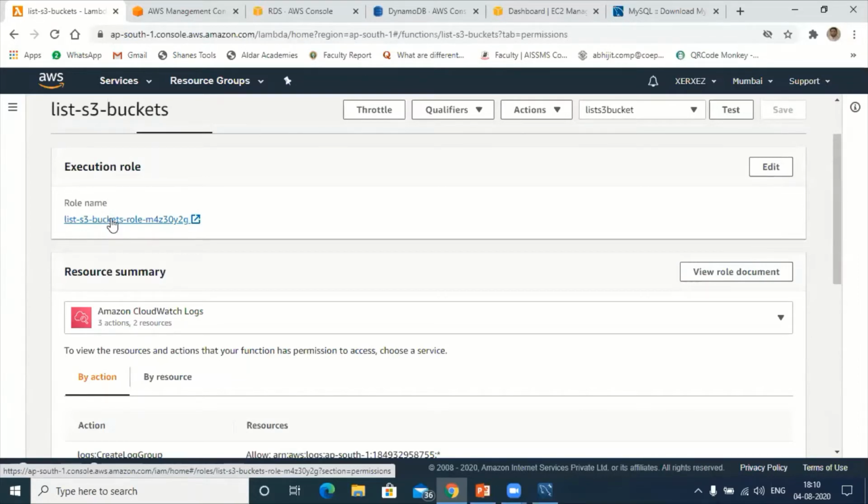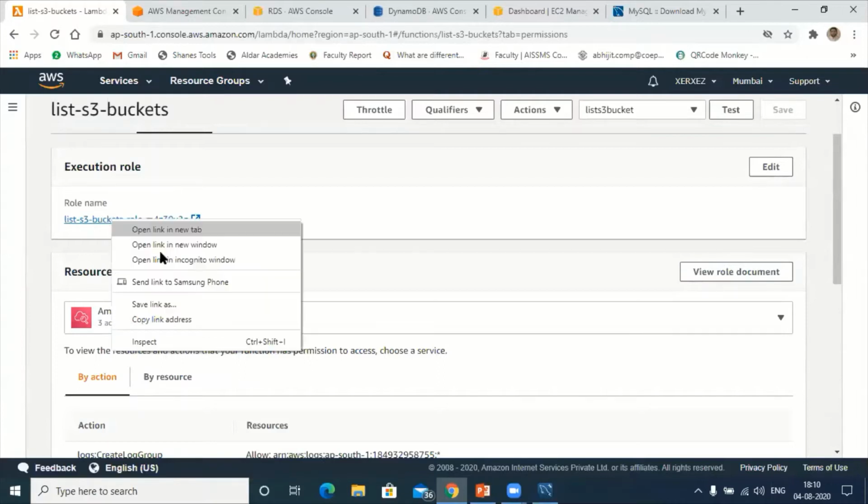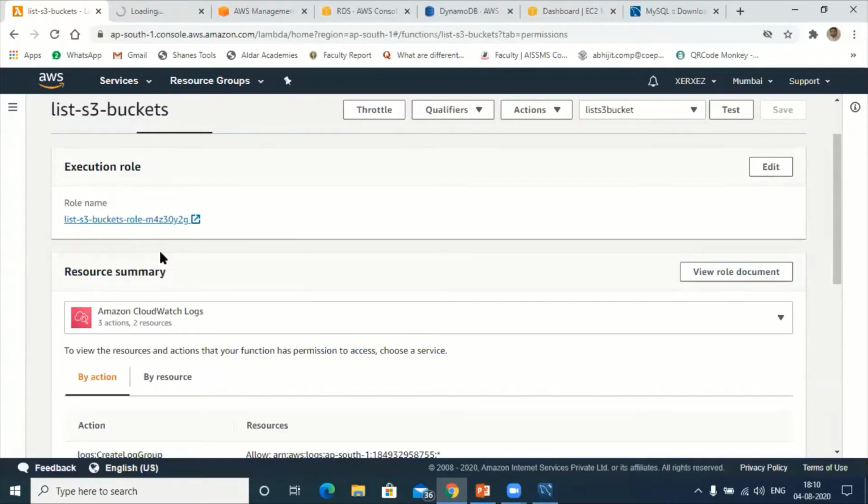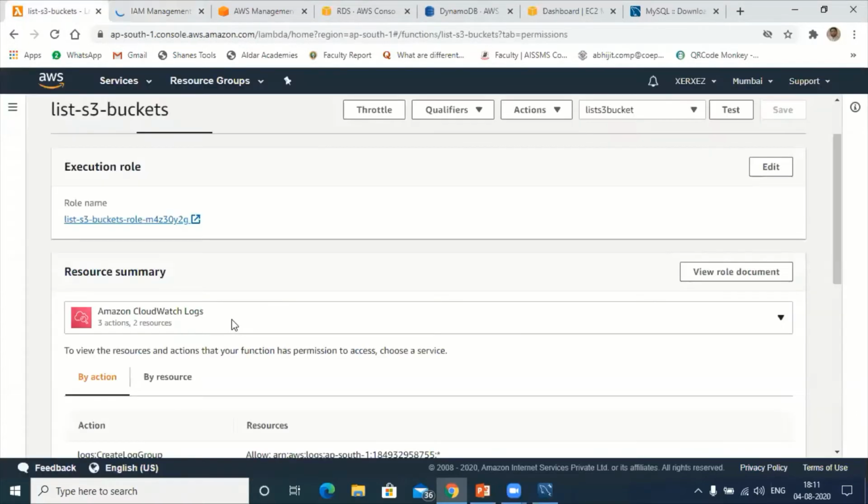Let me hover over to this rule and we'll see what rules are available under this. If you want to create separately, you can go through manual. If you are creating the function freshly, by default the Lambda function will assign the rules. Later on, by entering into this section, we can change the rules or the policies. So it will take me to the IAM management console. Okay, so it will take us to the management console.